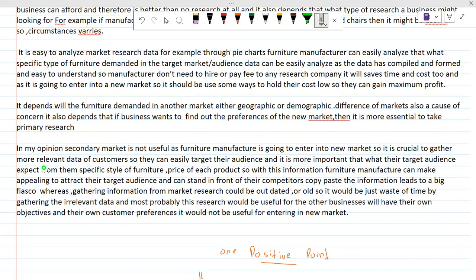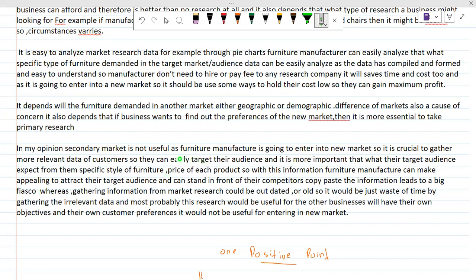So it is crucial to gather more relevant data of customers so they can easily target their audience. And it is more important to know what their target audience expects from them, a specific style of furniture, the price of each product. So with this information, the furniture manufacturer can make their furniture appealing to attract their target audience and can stand in front of their competitors. I just forgot to write these two words here. Copy paste information leads to a big fiasco. So here I just made 2 points